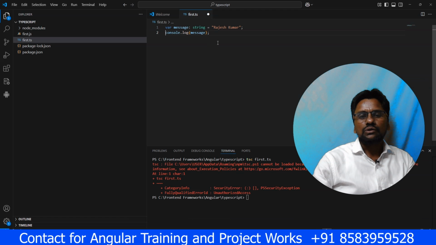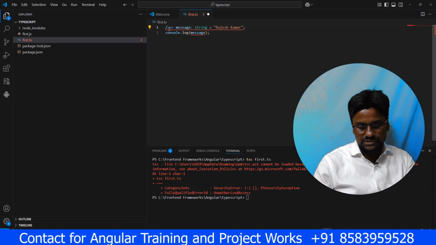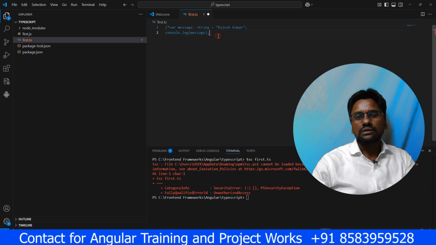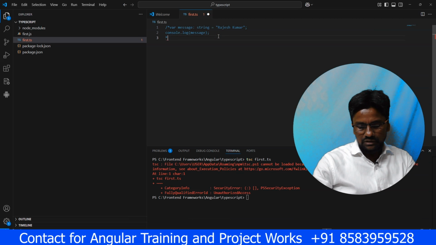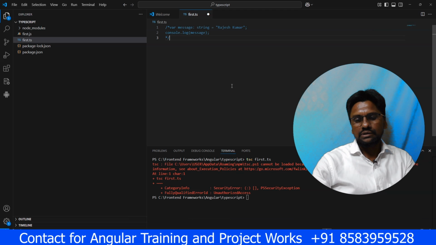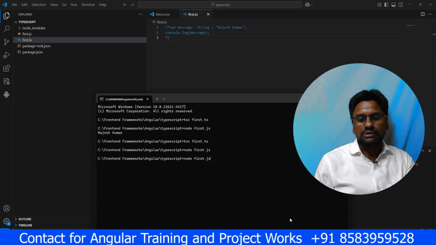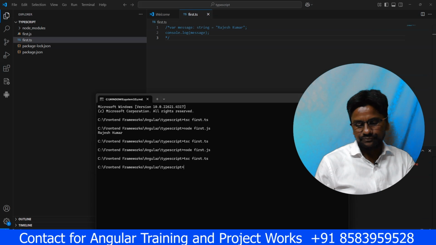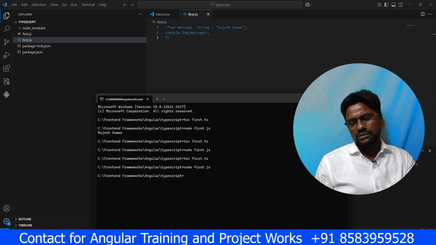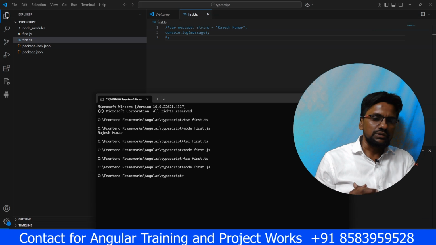Now if you want to comment multiple lines, then we will use forward slash star, and then here star forward slash, and both the lines have been commented. Now if you try to run this program, it will get compiled of course, but once again it won't show anything. It doesn't show anything because both the lines have been commented. So that is the purpose of comment, and this is how you can use the comment.